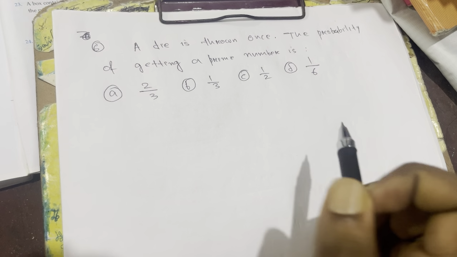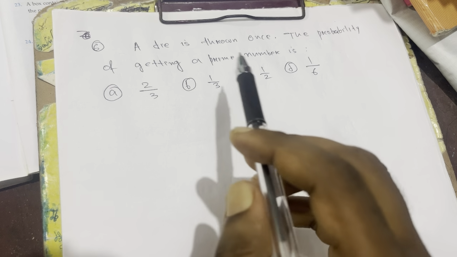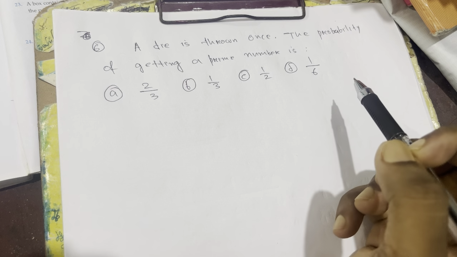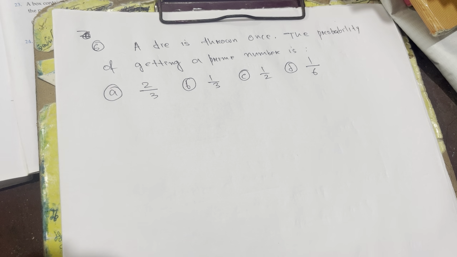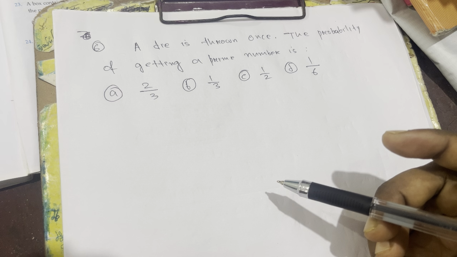Question number 6. Okay, this is a very easy question. A die is thrown once, the probability of getting a prime number. So we already discussed this type of question in part number 1, so you can see part 1 also.